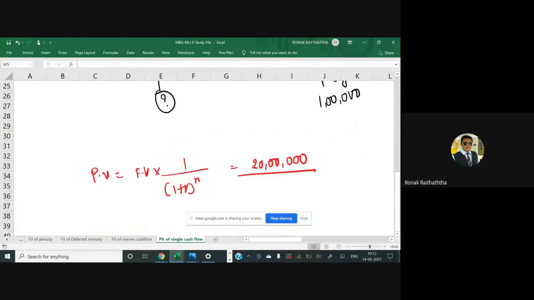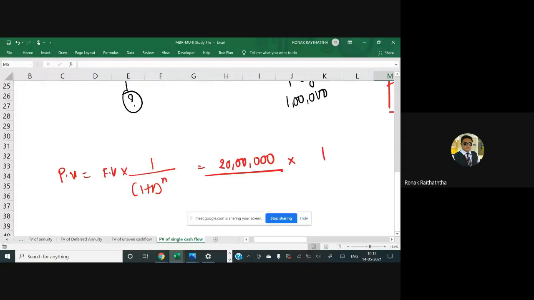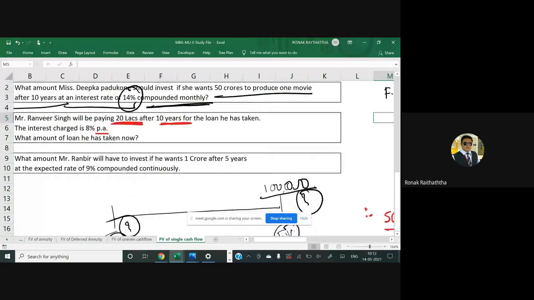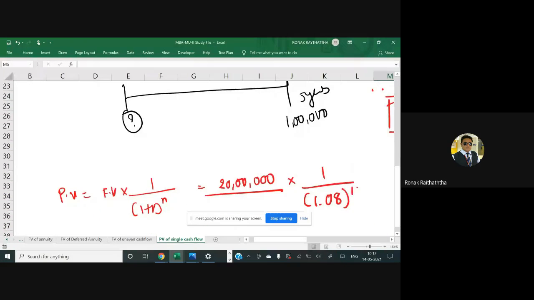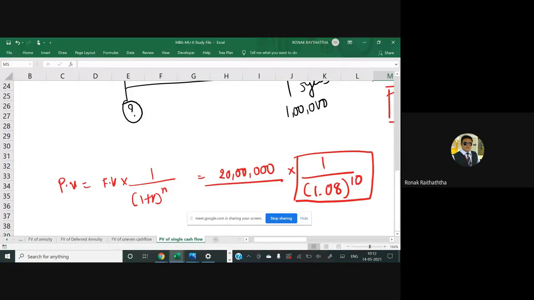Now I would be giving you one shortcut here. 1 divided by 1.08, 1 plus r raised to n. N stands for 10. Now how can you do it in the calculator? Just listen to me carefully. Please take your calculator and do 1 divided by 1.08. Do it in your calculator. Do it for 9 more times, because you have done it for 1 time, right? How you will be doing it? You will be just pressing equal to 9 more times.